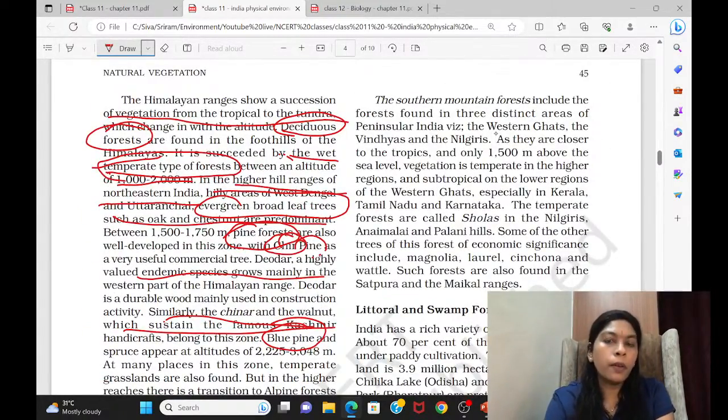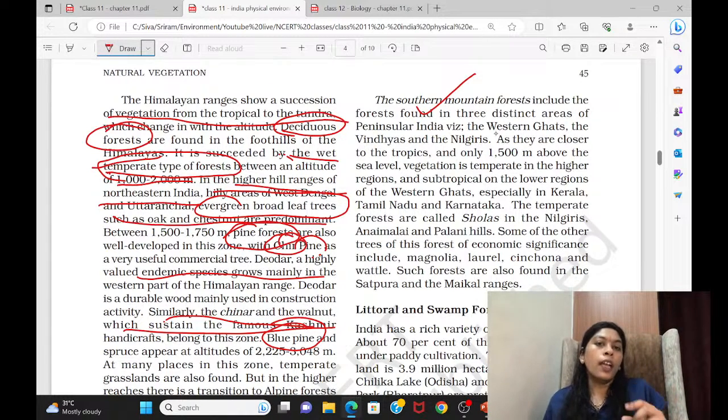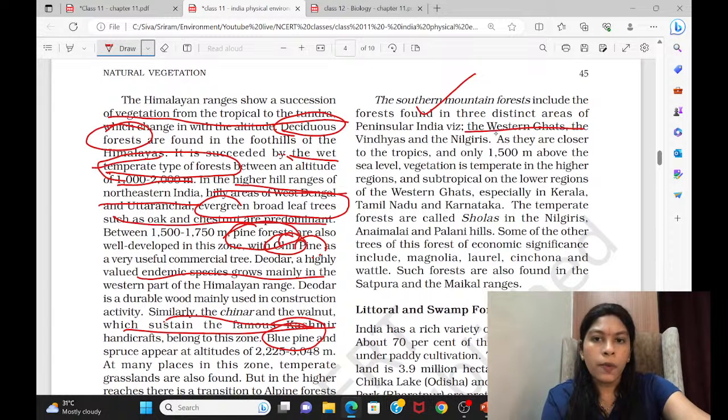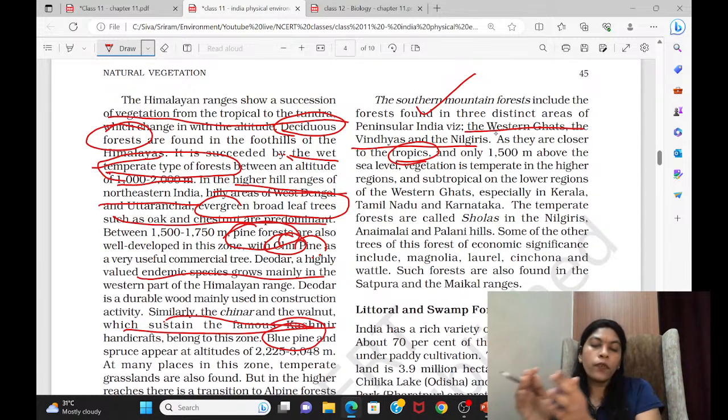The same way they have described the southern mountainous forest, how in southern regions. And there is one unique forest. See this, the Western Ghats. We are talking of India's Nilgiris here, how the forest occurs. Since the region itself is closer to the tropics, you will find very lush vegetation, and mainly tropical forest will appear here.